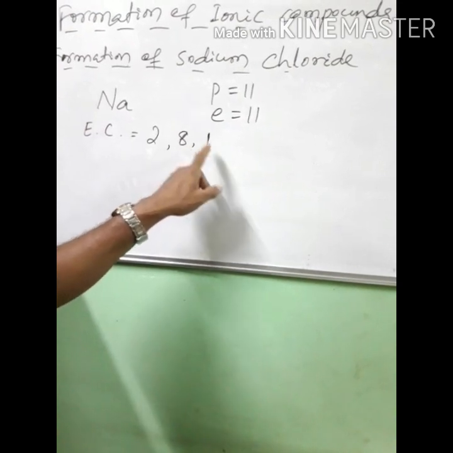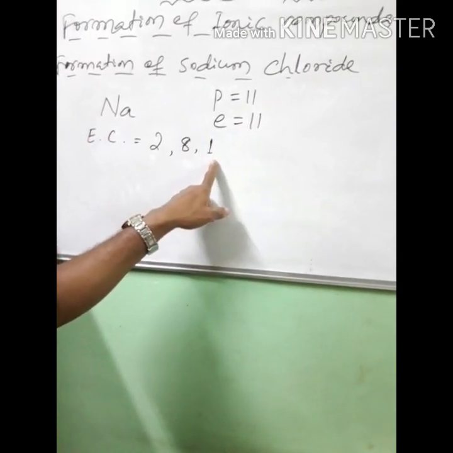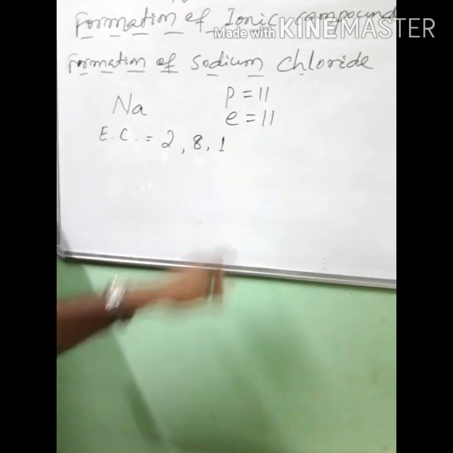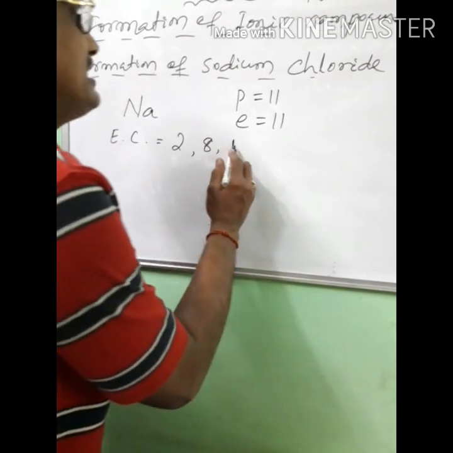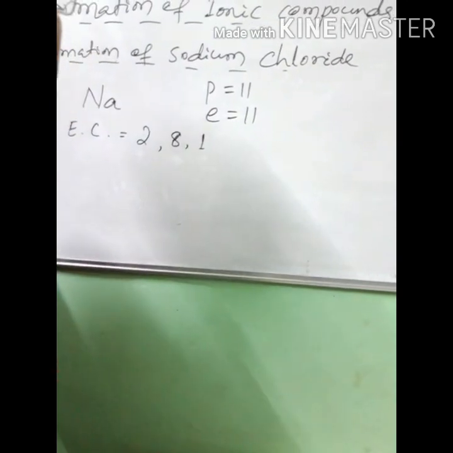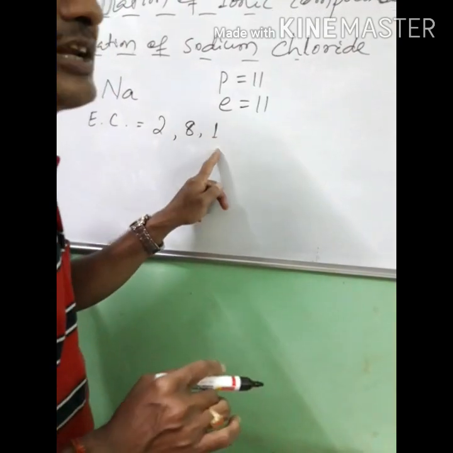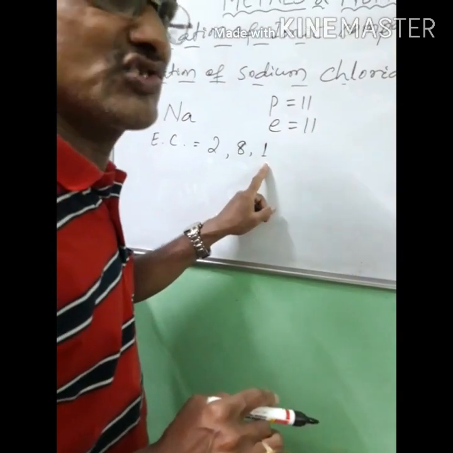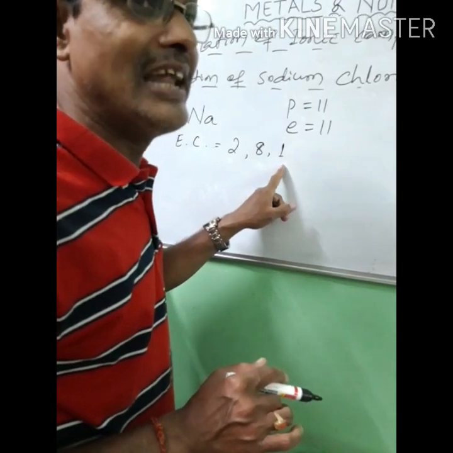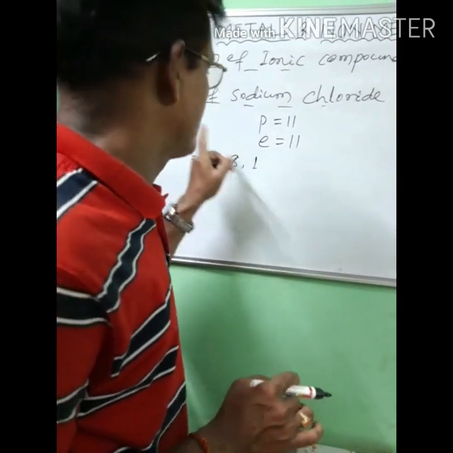So in the next shell there is 1 electron. This 1 electron is the valence electron of a sodium atom. The electron present in the outermost orbit is called valence electron.